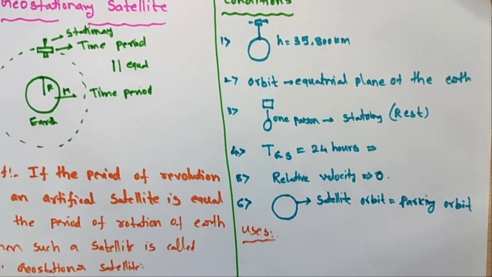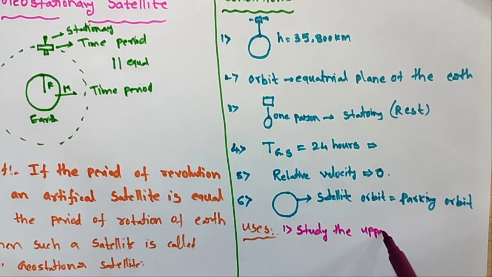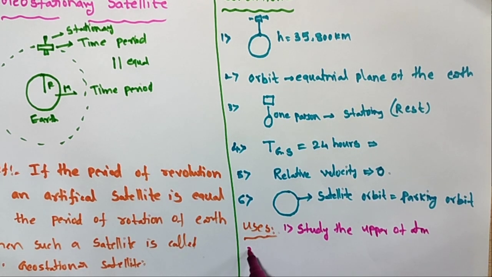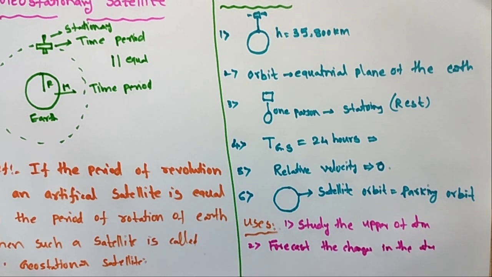What are the uses of geostationary satellites? The first use is to study the upper layer of the atmosphere. Second, to forecast changes in the atmosphere.